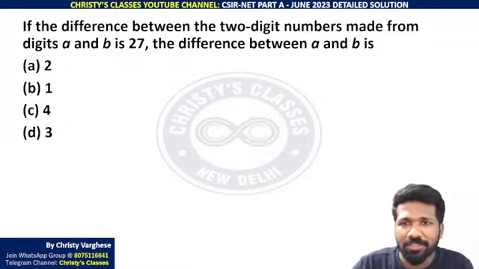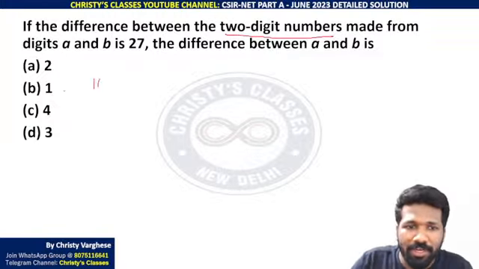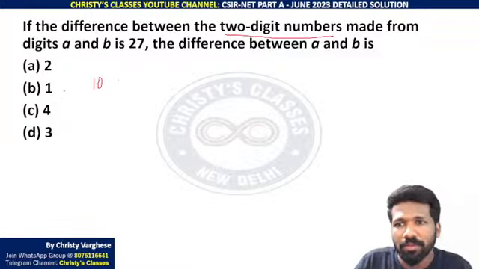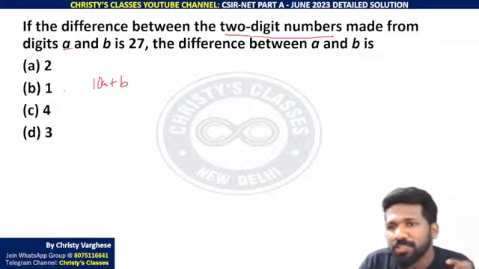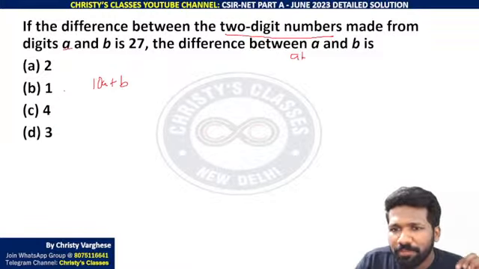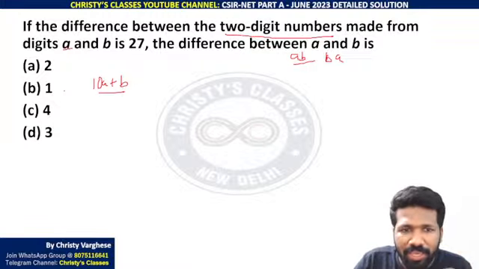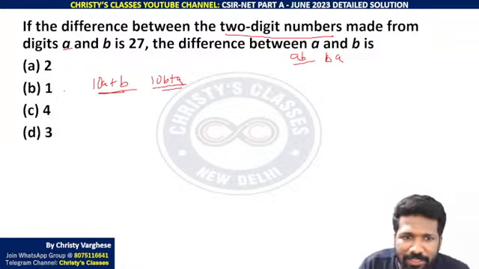Okay, I'll explain this kind of question. We have practiced a lot before the exam also. A general 2-digit number can be written as 10x plus y. Here A and B are the digits, so I will call it 10A plus B. 10A plus B is the 2-digit number. Using digits A and B, AB is also a number, BA is also a number. AB can be written as 10A plus B, BA can be written as 10B plus A. Are you all understanding that?